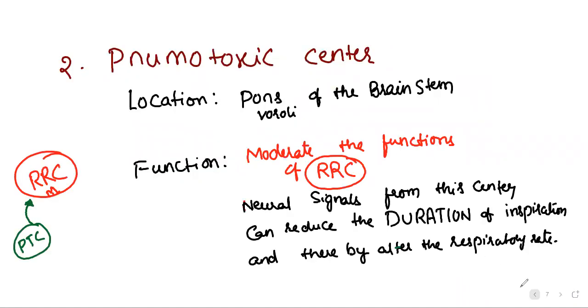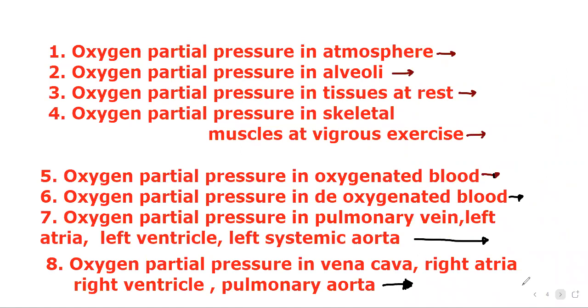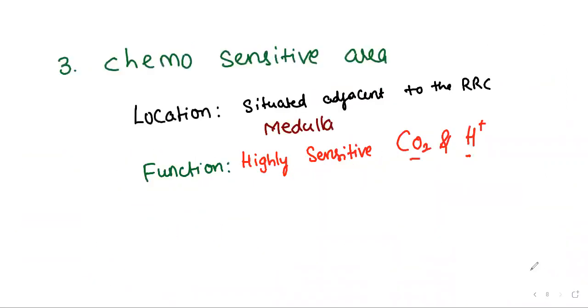Yes, sir. Yeah, to understand that kind of relation, you people need more practice. You see here, more carbon dioxide, more H plus ions. More carbon dioxide means more dissolution in the water, more carbonic acid, more H plus ions. So it will come only by practice. You people need to practice all this. So highly sensitive to carbon dioxide and hydrogen ions.